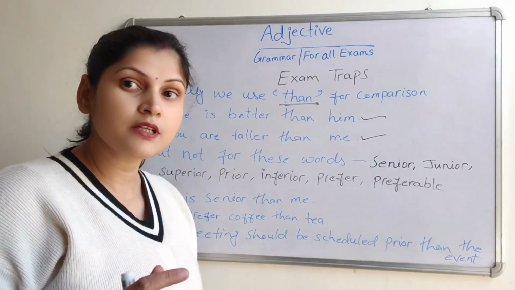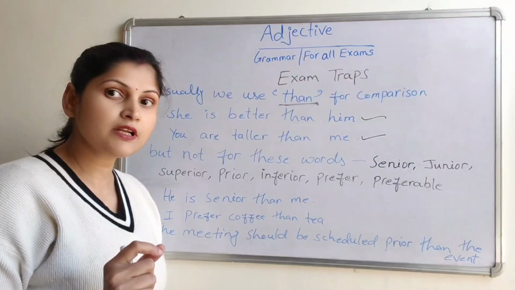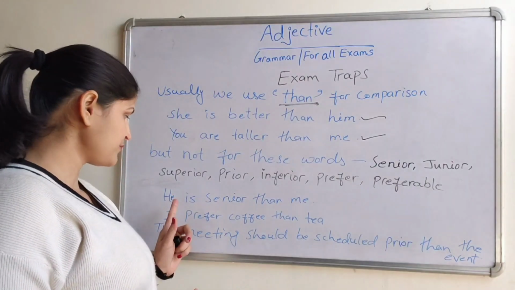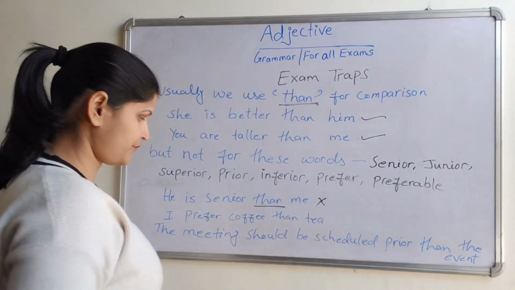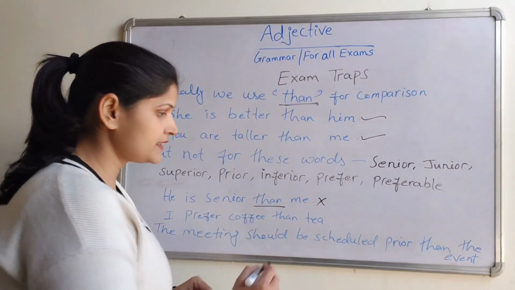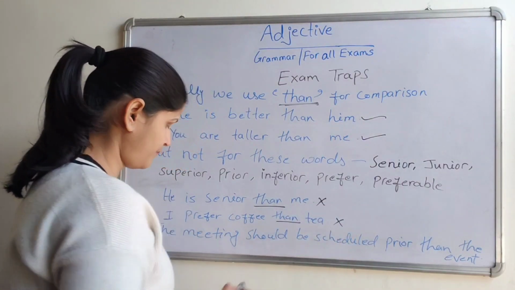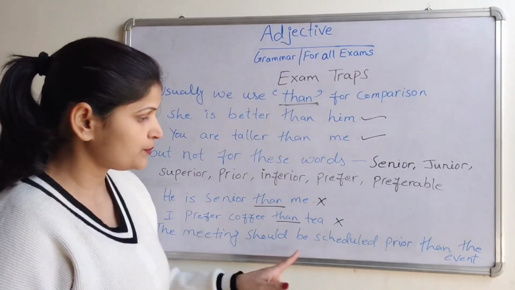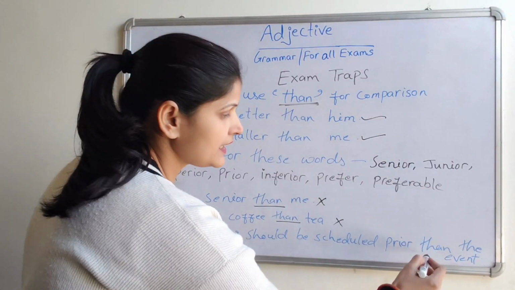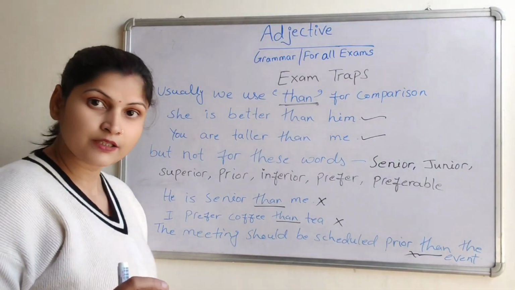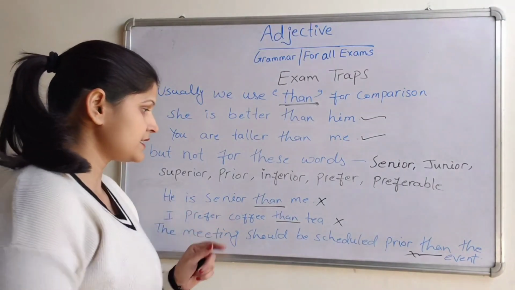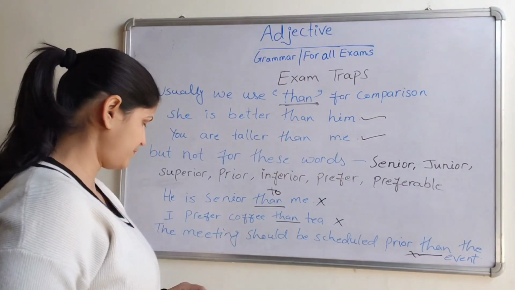But examiners love to trap you, so they will give the examples like, she is senior than me. Wrong. I prefer coffee than tea. Wrong. The meeting should be scheduled prior than the event. Wrong. But the correct one is, he is senior to me.